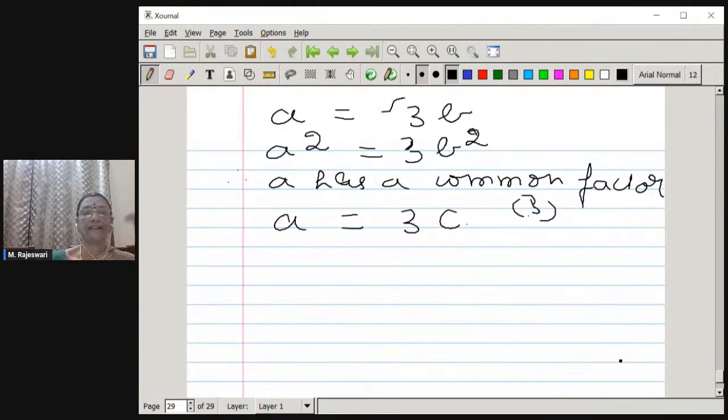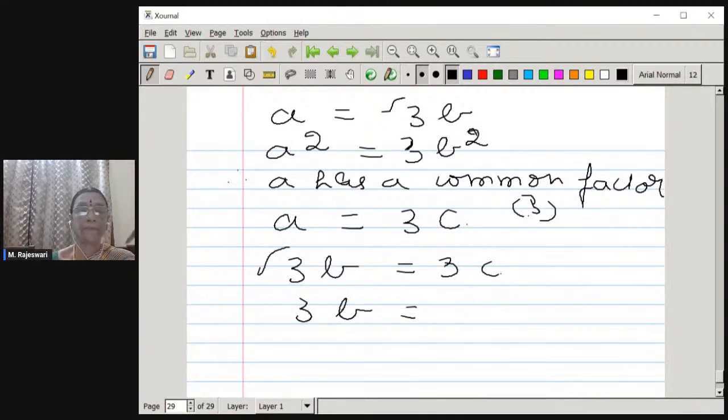Okay, we can write like this. But a is equal to root 3 times b means, what do you get? A is root 3b must be equal to 3 times of c. Therefore I get, by squaring it, 3b square is equal to, squaring it you will get 9c square.